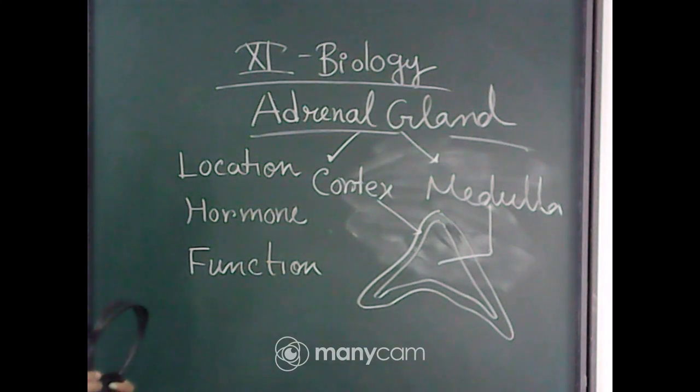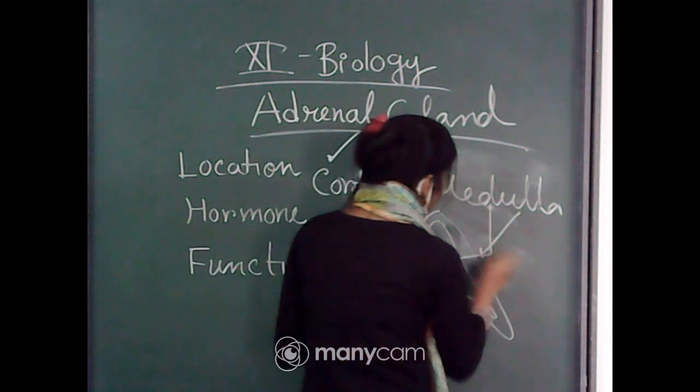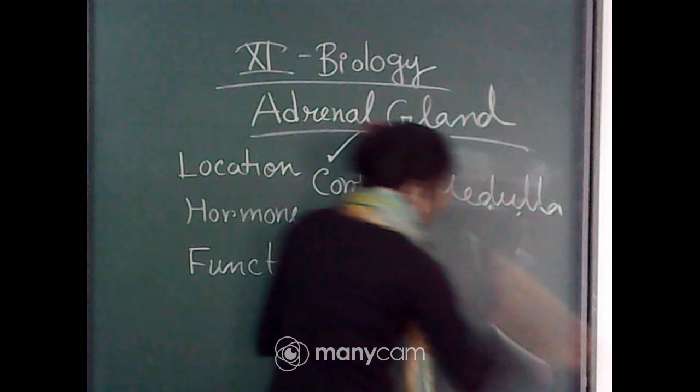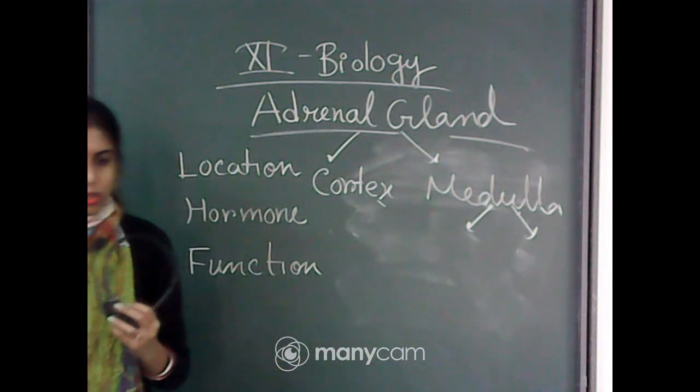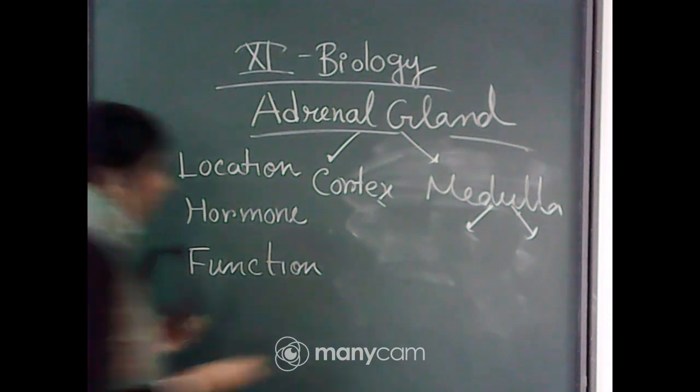Okay. So, adrenal medulla mainly secretes two types of hormones. So, from the adrenal medulla, we will get mainly two types of hormone. What are the names of these two types of hormones? One is adrenaline, another one is noradrenaline.